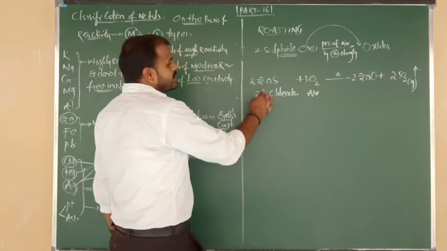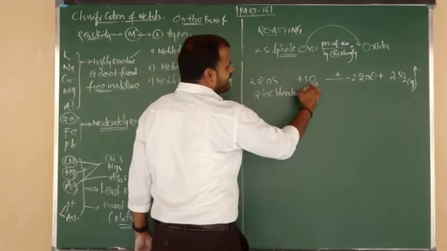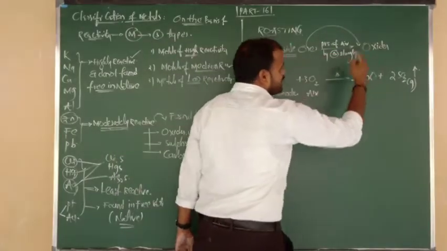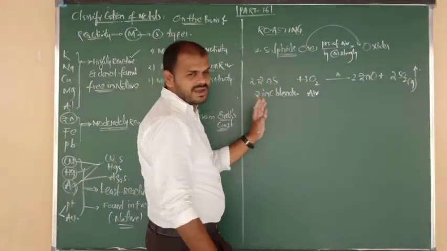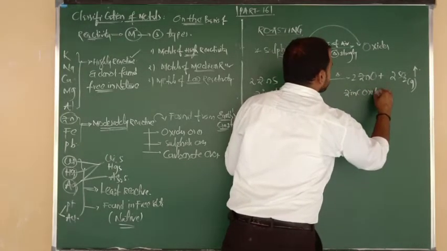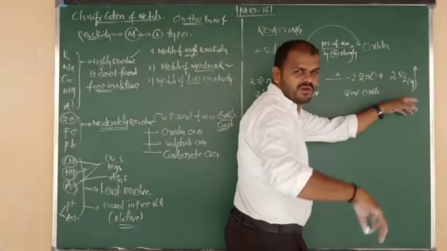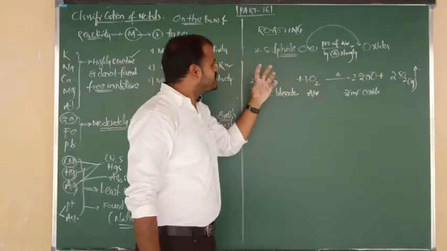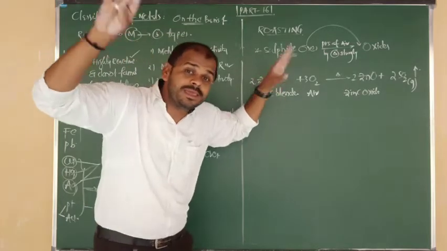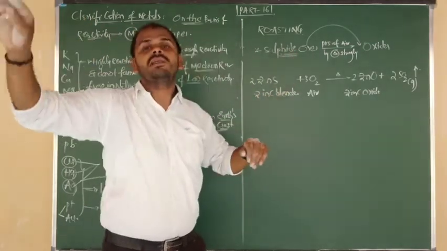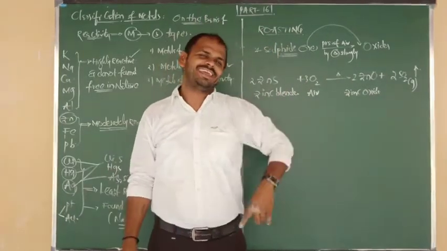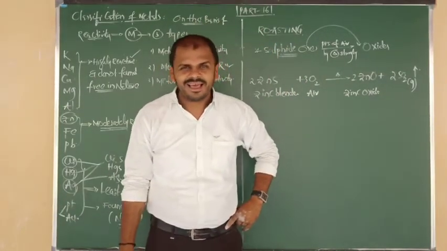So sulfide ores upon strong heating in the presence of air, in the presence of oxygen, are converted into oxides. Zinc sulfide changes into zinc oxide, along with the formation of sulfur dioxide gas. So the impurities present in the sulfide ore are eliminated in a volatile form, in the form of SO2, upon strong heating. Did you understand? Okay?